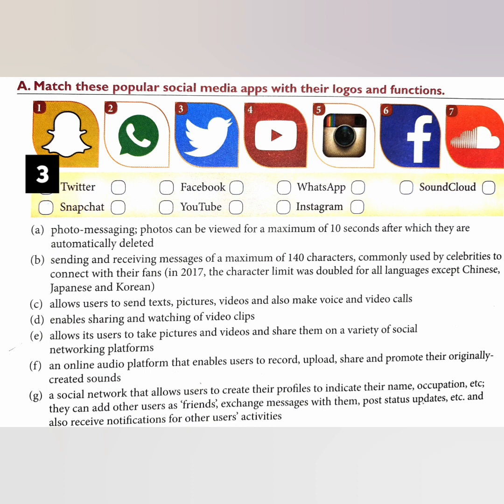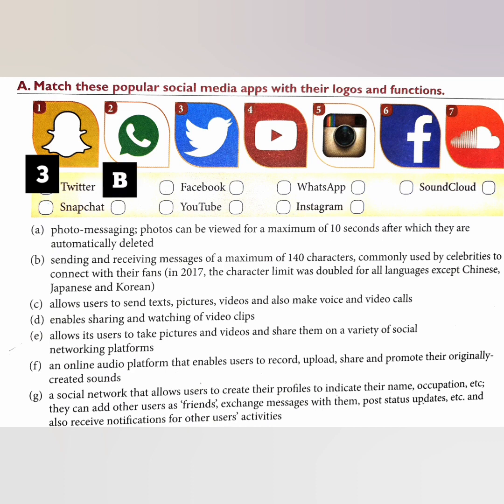Now Twitter function is sending and receiving messages of a maximum of 140 characters, commonly used by celebrities to connect with their fans. In brackets it is written, in 2017 the character limit was doubled for all languages except Chinese, Japanese and Korean. So Twitter function is B. So here you have to write B.